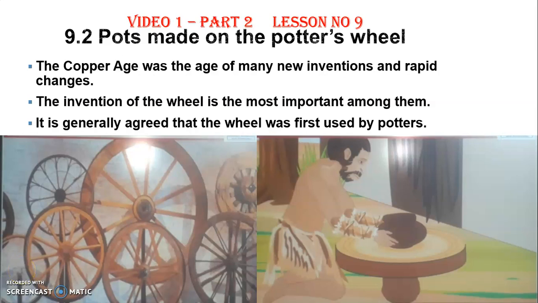Welcome back, students, and let us continue with video 1, part 2 of lesson number 9. In the last part 1, we studied the three-age method which was invented or discovered by Christian Thomsen, where we saw how the Stone Age, Copper Age and the Iron Age were divided.